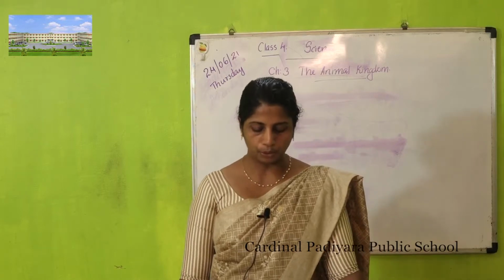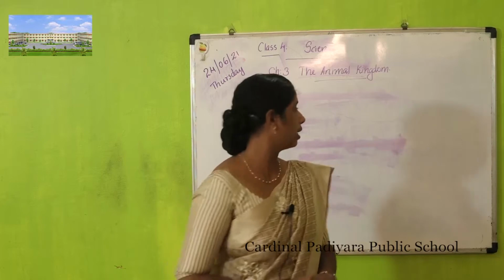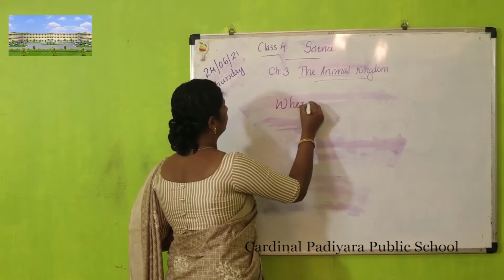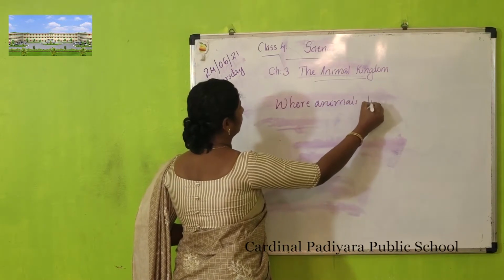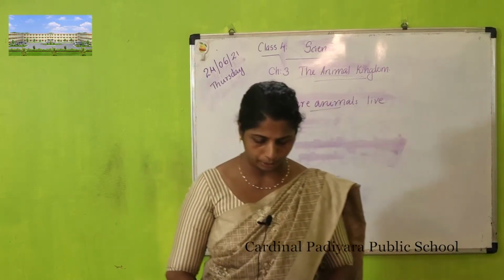We can make 4 groups according to where animals live.